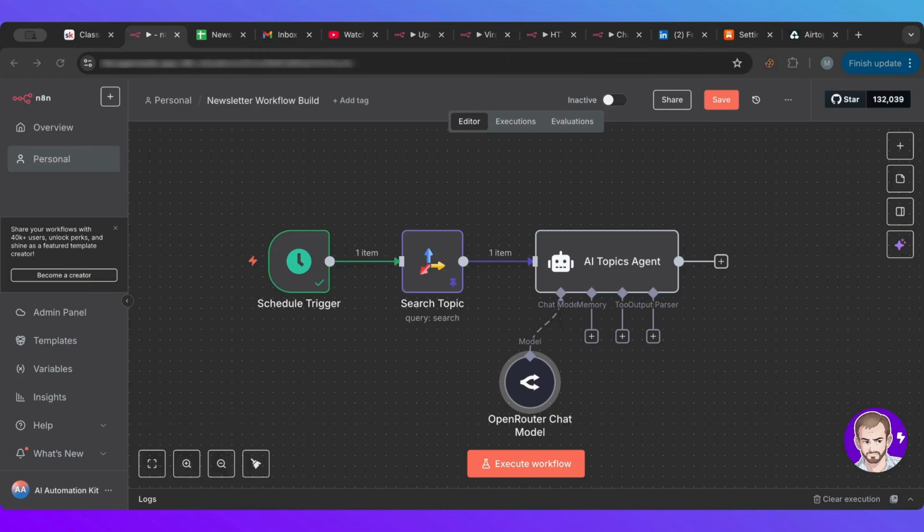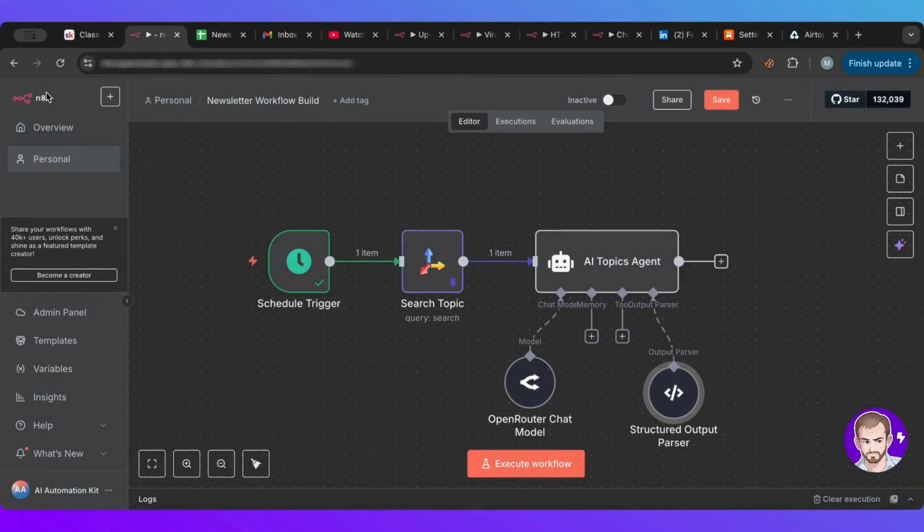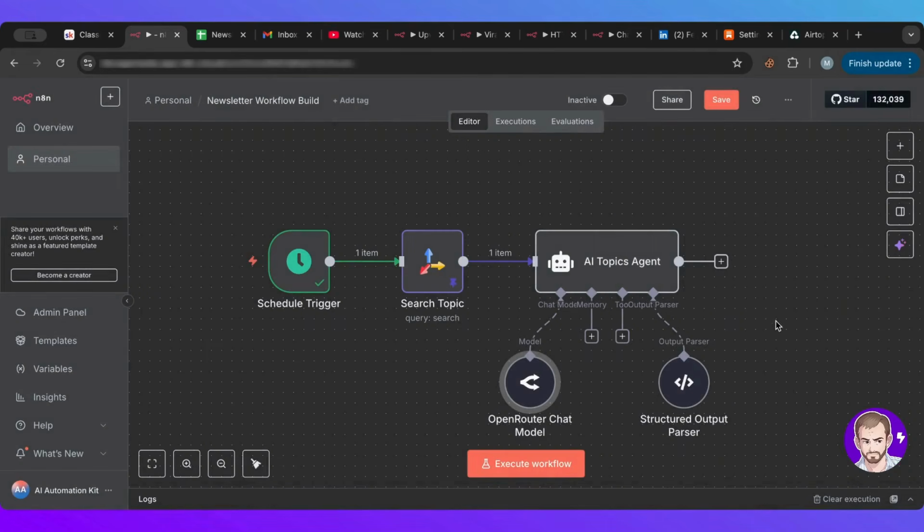And then what I want to do is, since I require a specific output in terms of JSON, I will create a structured output here. And then what I'm saying is I want the title and I want the topics, and I'm saying that the topics needs to be an array. Okay? So this is the format of an array. If you're confused about this, I have a course on that in my community. You can check that out. So this would basically do it. So I connected GPT 4.1 mini. It's good for that. So let's run this.